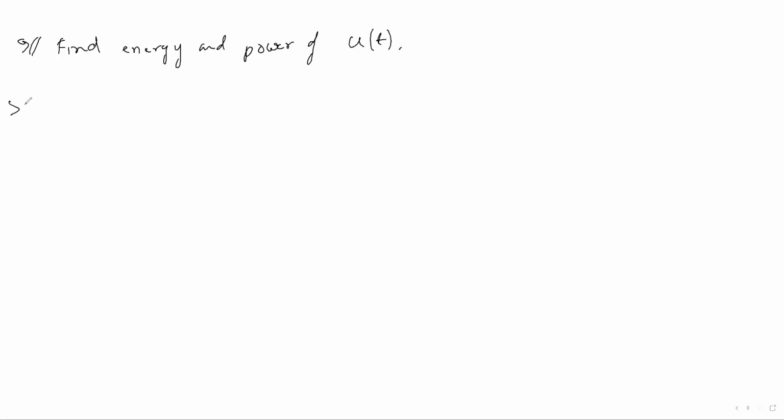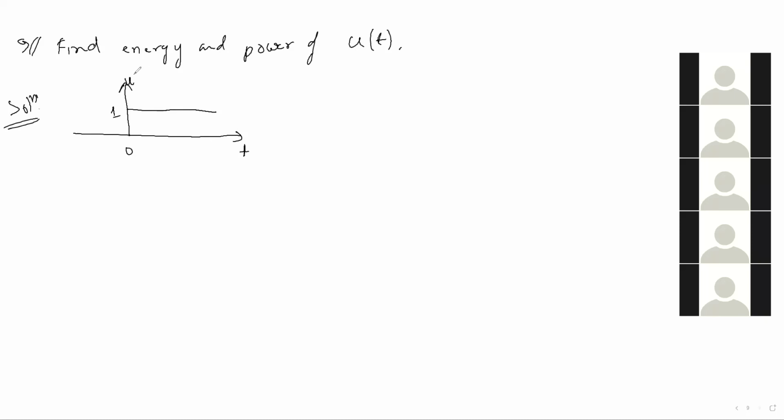This is a little exception. Why exception? Let's solve. Find the energy and power of the unity step signal. What is the unity step signal? It has constant amplitude 1 for positive time duration. This is the unity step signal.